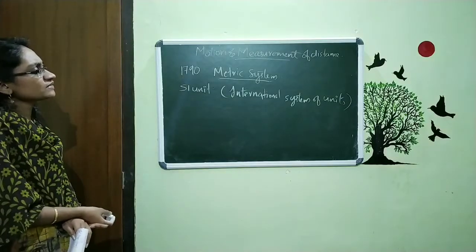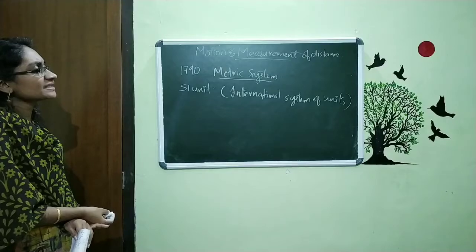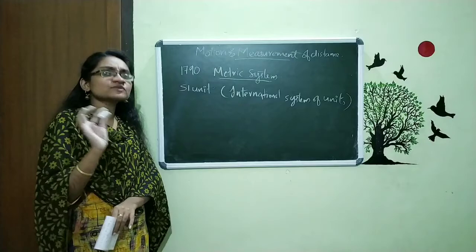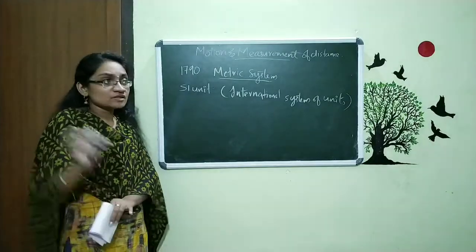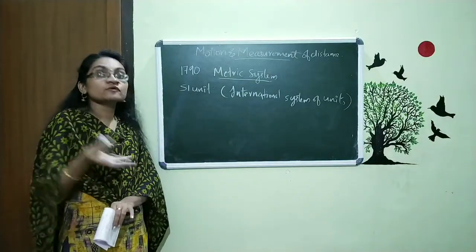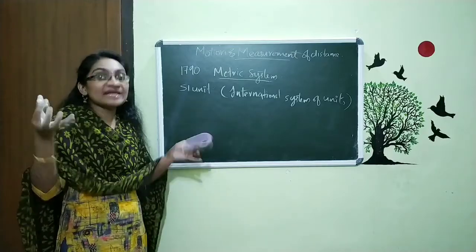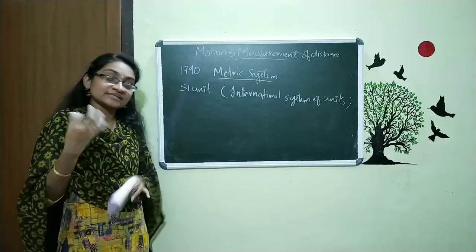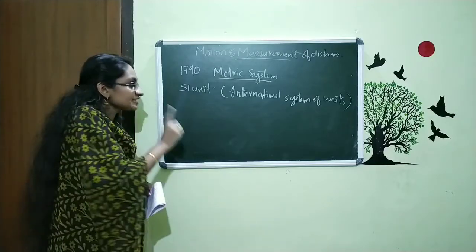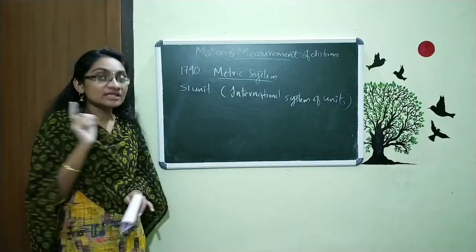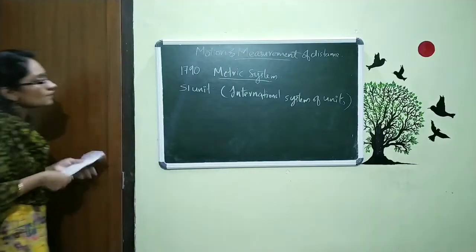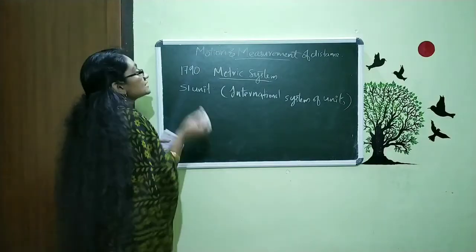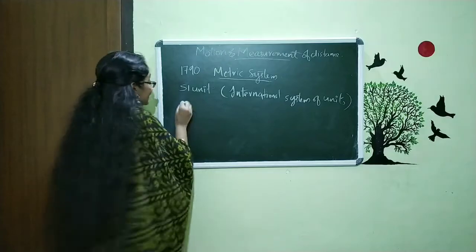So now the question is, what is the SI unit for the length? Here in this chapter we are only discussing the length. For different quantities the SI unit is different. For the kilogram or the weight it is another. Likewise it is different. For the time it is another SI unit. So in this chapter we are discussing the length. So what is the SI unit for the length? It is very simple. The SI unit of length is nothing but the meter.